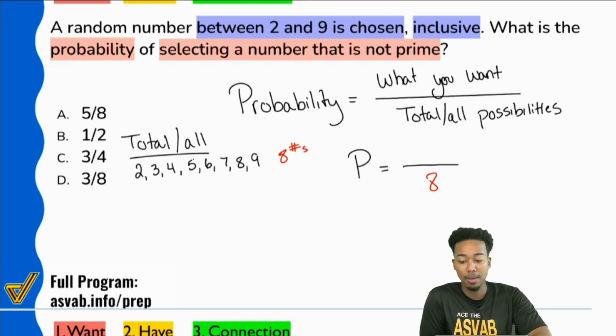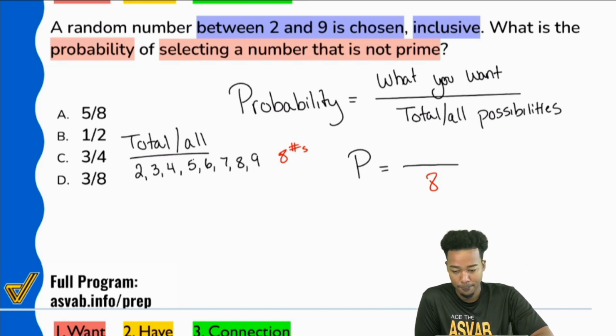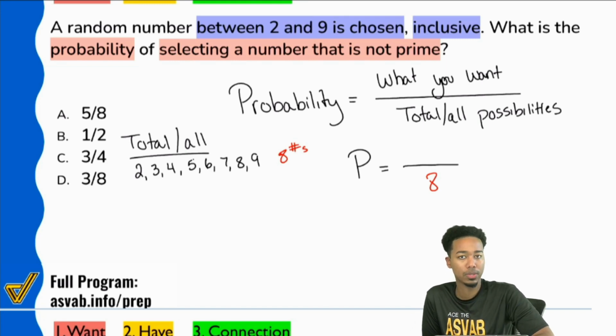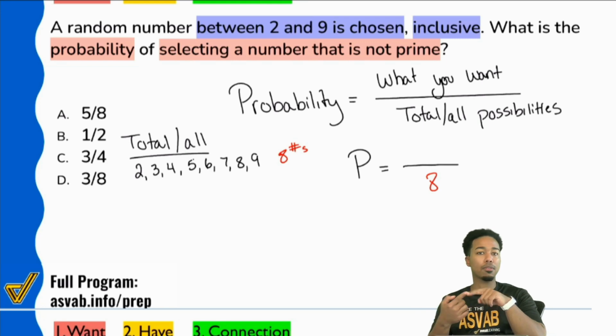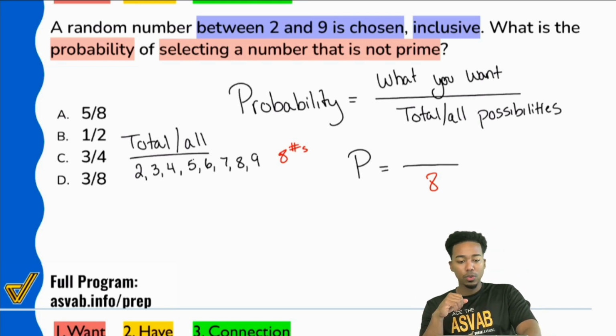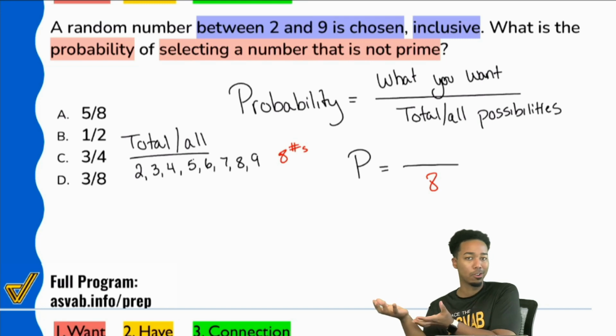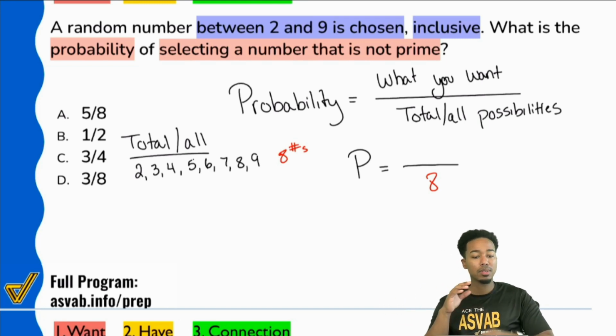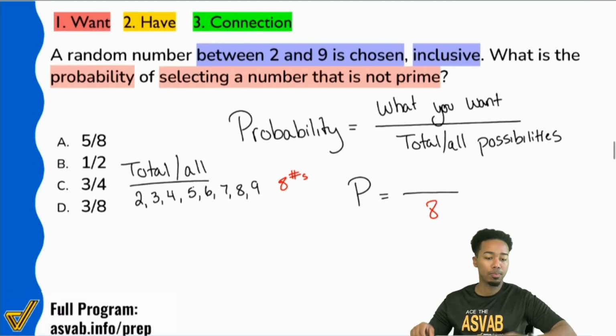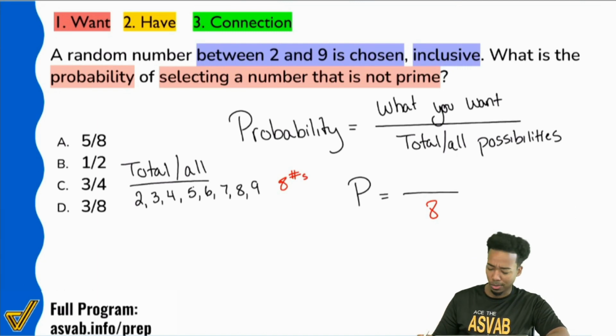Before I continue, does that make sense? And yeah, that's right, Krishan, you start from 2. Exactly. So you go 2, 3, 4, 5, 6, 7, 8, 9. So again, that total number is just counting all the total possibilities, everything that's possible, how many of these are there? Now, here's what's going to be a slightly trickier part of the problem, but it's not going to be anything you can't handle.